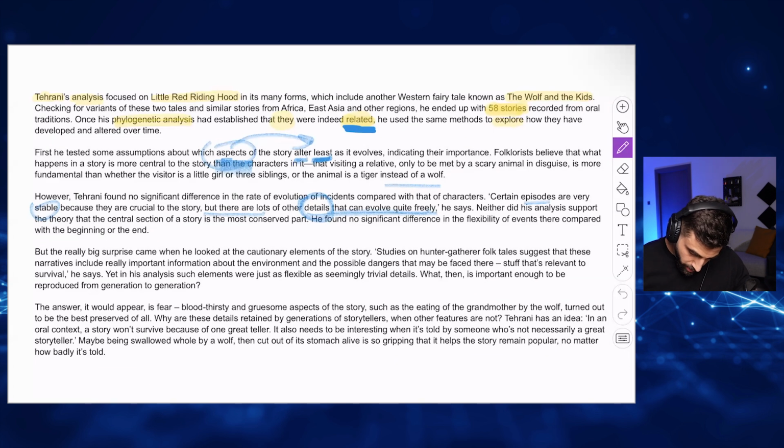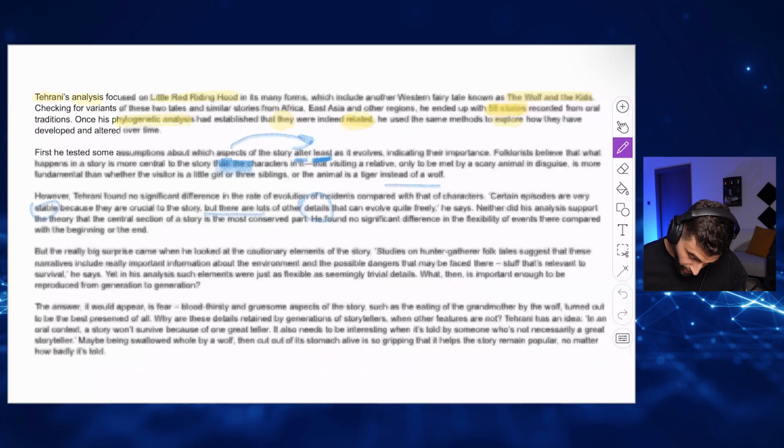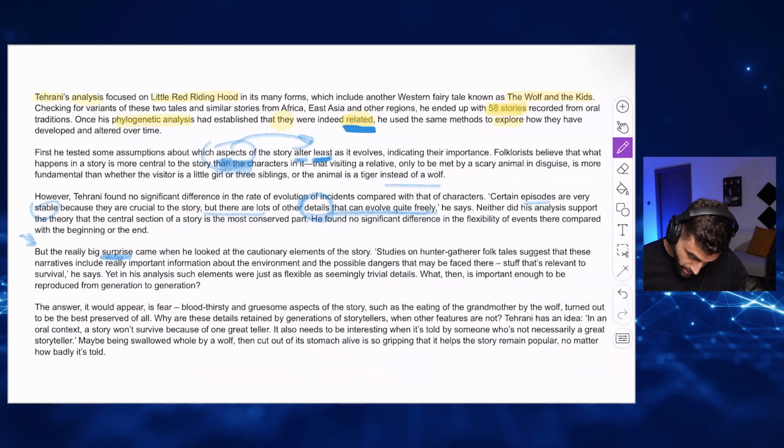Support the theory. Also, we found no significant difference in the flexibility of events that we compared with the beginning of the end. But the really big surprise. Oh, surprise. He was also surprised. Okay. So it looks like our answer is when he looked at the cautionary elements of the story.